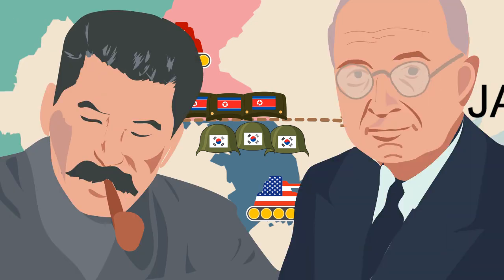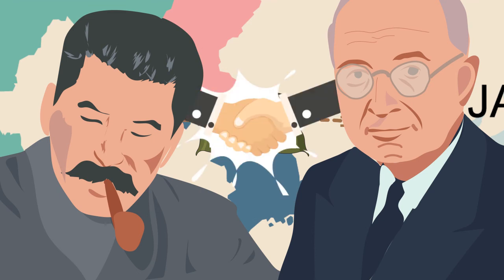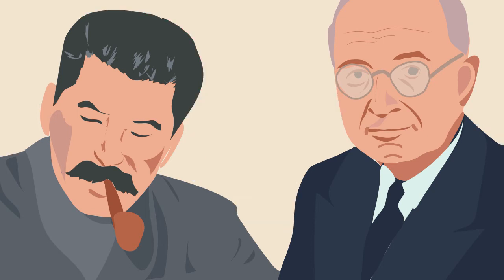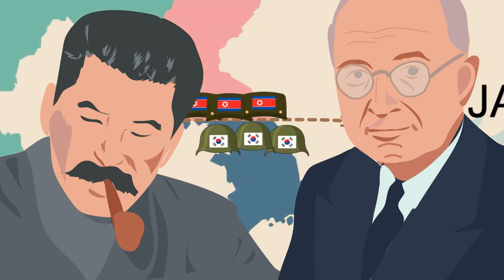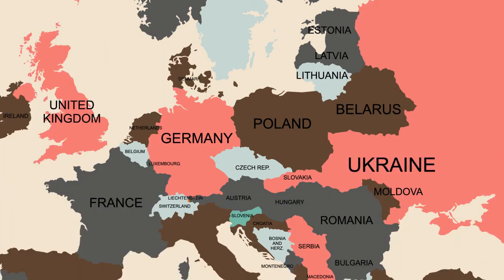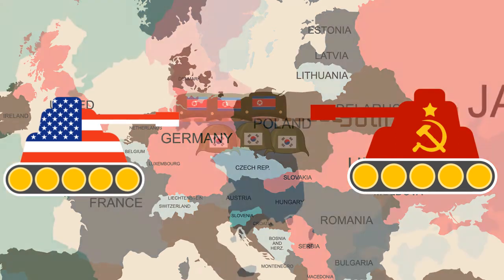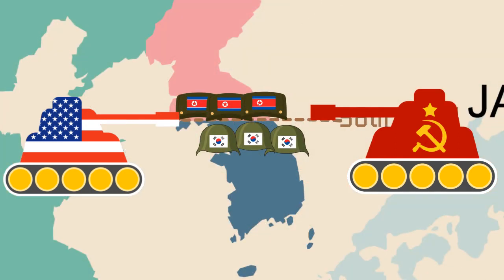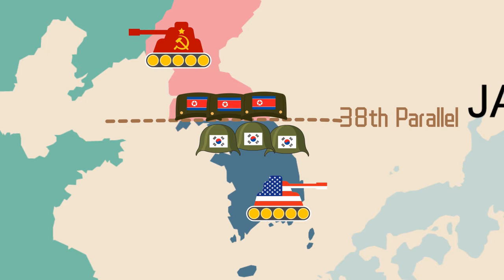In the beginning, when the US and the Soviet Union could still talk, their goal was to search together for a solution for a unified Korea. But as the relationship between the US and the Soviet Union broke down in Europe and the Cold War started, the communication and cooperation stopped. Even though the US and the Soviet Union did not want to trigger or get involved in any kind of war in the Korean peninsula, the attention and contest between them was mainly located in Europe. Korea was not any party's priority, and a war in the Korean peninsula would only worsen the situation. World War II had just finished a few years ago. Anything that could trigger World War III would only be trouble.